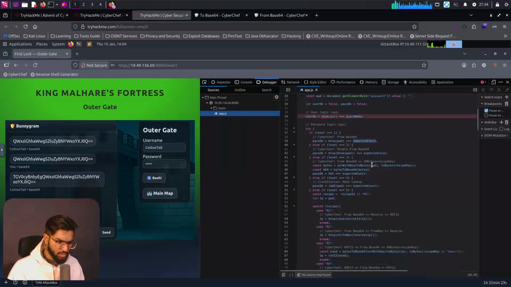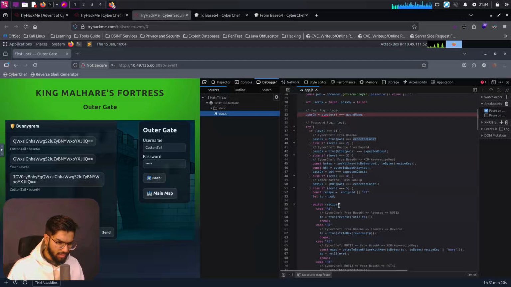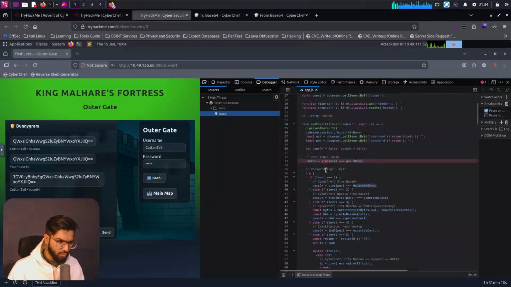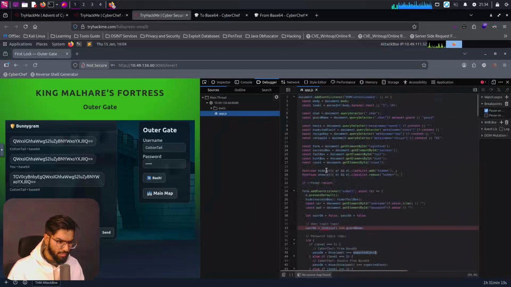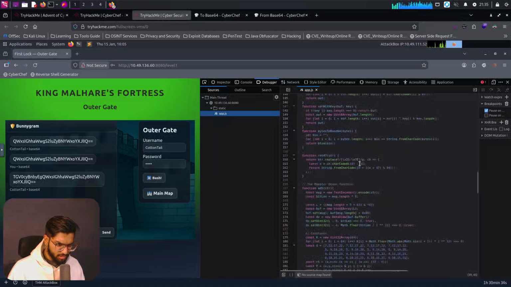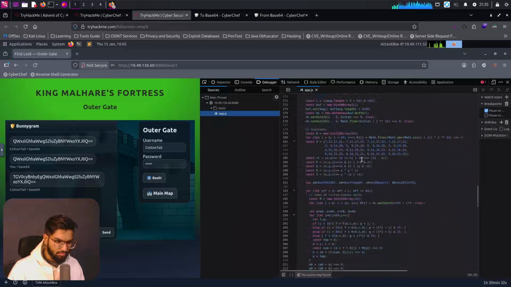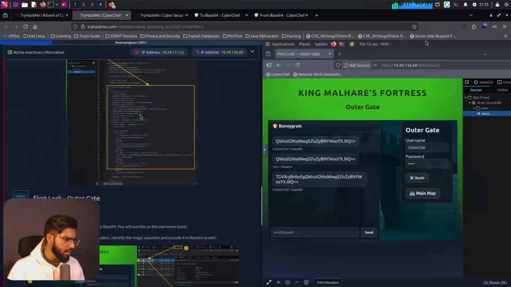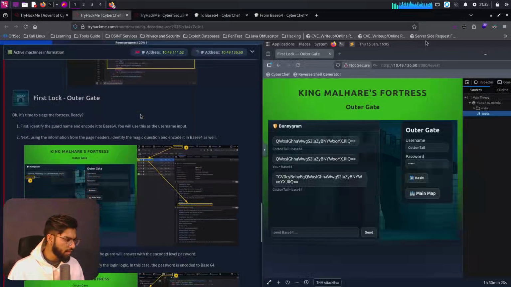Now, when it comes to the expected constant, what do we see here? Can we see anything specific? These are for level 5. Maybe there is some constant already defined in this parameter. Okay, I don't find any constants defined such that we can directly enter those passwords. Again, I'll just continue reading from here and see what we can do.